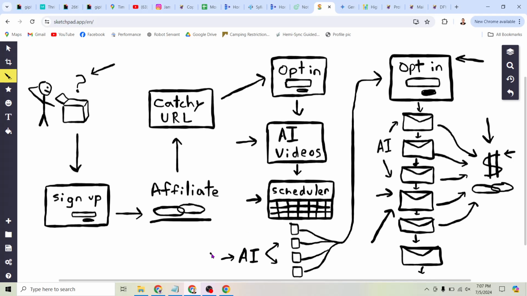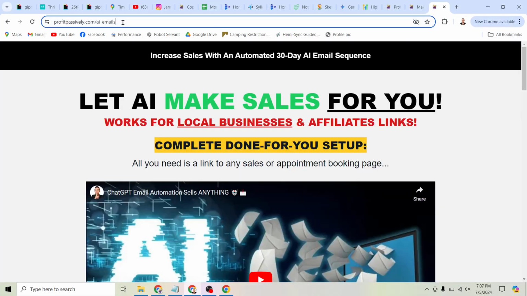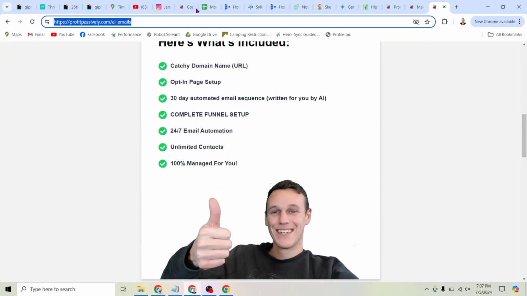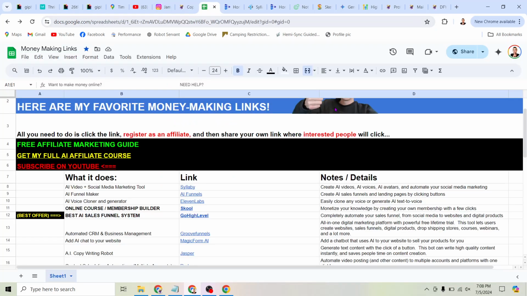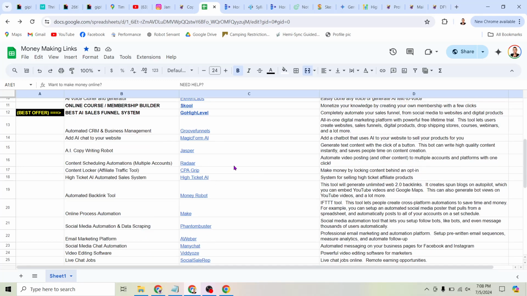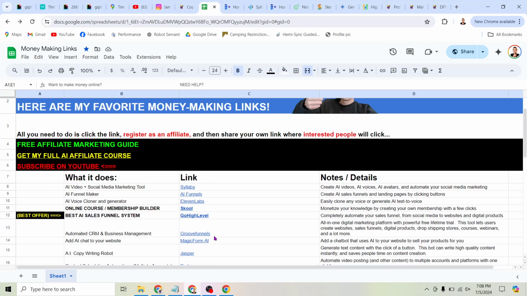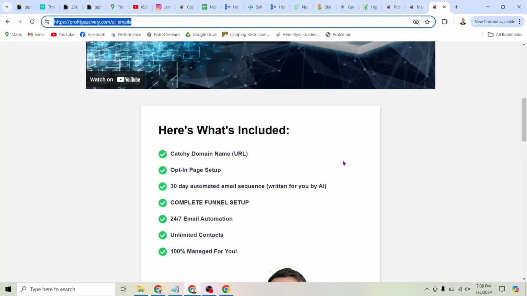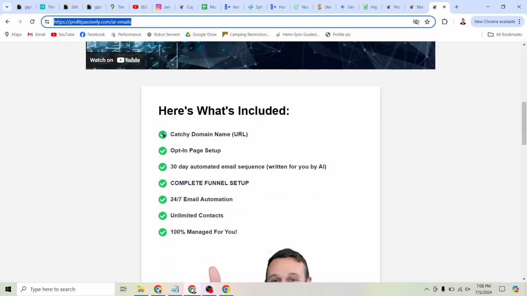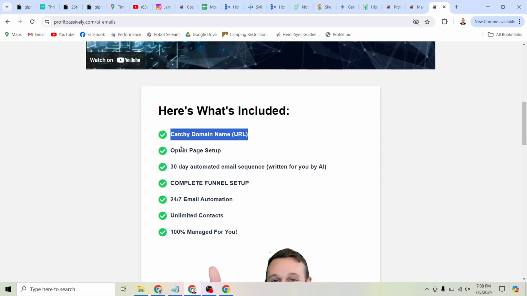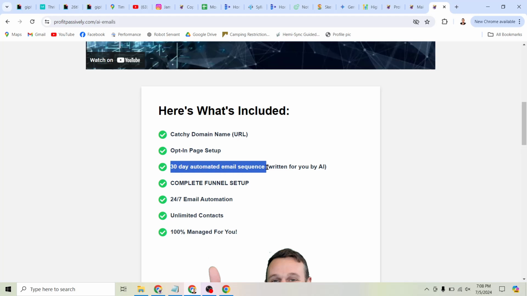So if that's still not easy enough, the last thing I want to show you is that if you add another word to that link, profitpassively.com/AI emails, I'll actually just set all this up for you. All you have to do is grab my checklist, pick one of these tools that you want to promote, sign up as an affiliate, and send me your affiliate link and I will set up the rest for you. I will register a catchy domain, set up your opt-in page to start collecting emails, and set up a 30-day automated email sequence, written by AI and fine-tuned by me. Basically, the complete thing will be set up.